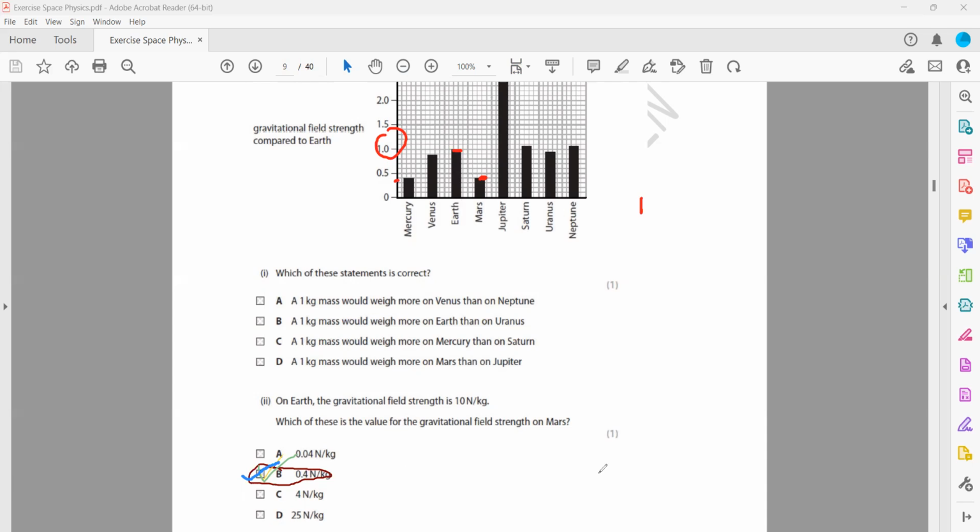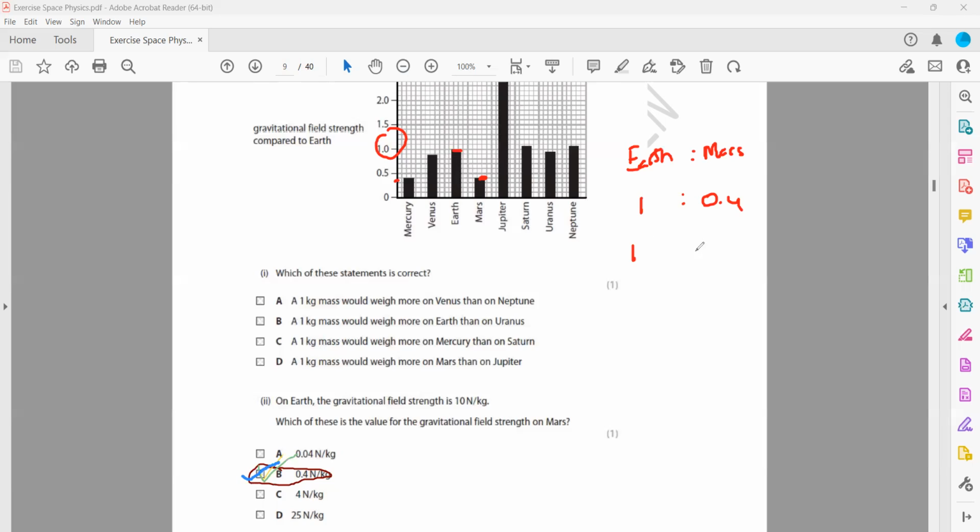Actually, the correct answer for this one will be C, not B. When we compare the ratio of the gravity of Earth and Mars, if this was 1, this is 0.4. So 1:0.4 is a ratio of the gravity, a comparison.